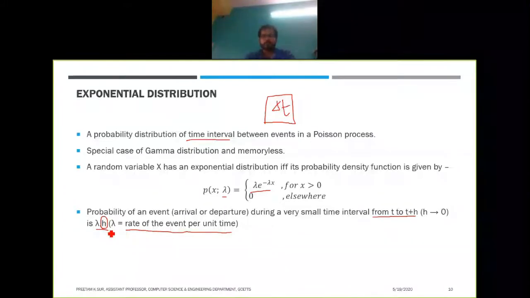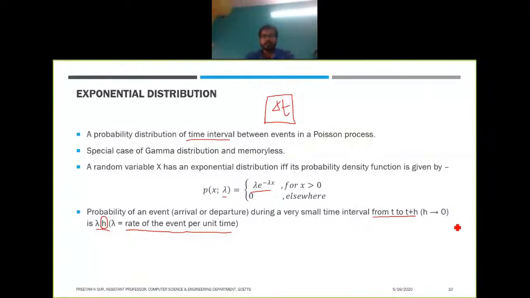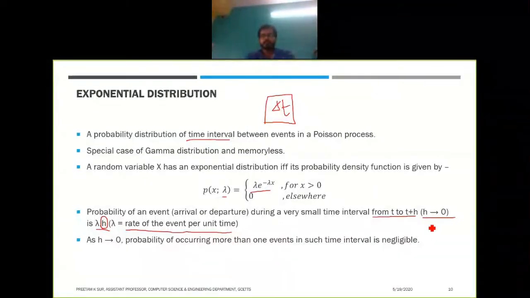Now as h tends to 0, the probability of more than one event occurring in such a time interval will be negligible. Since we are considering a very small time interval, at most one event can occur in that interval.